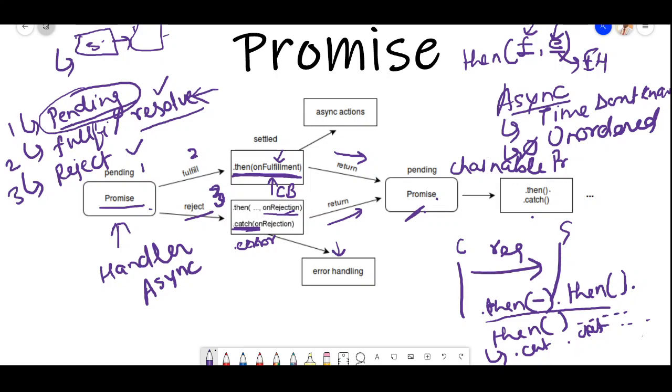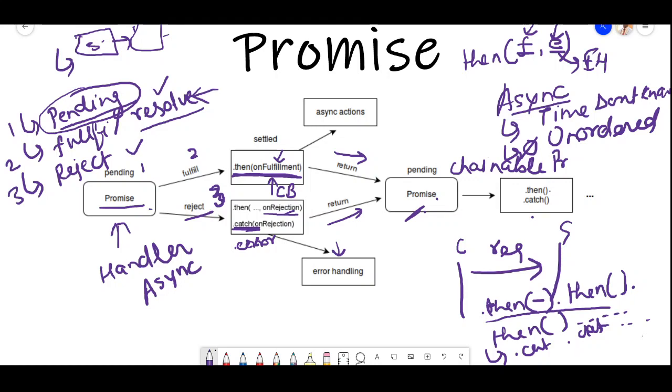So this is the whole idea about the promise, and promises, in simpler terms, work on two main stages: the rejection and the resolution of a request. When it gets the data, it will call the function you have written, so that it can fulfill that data inside your code, right?